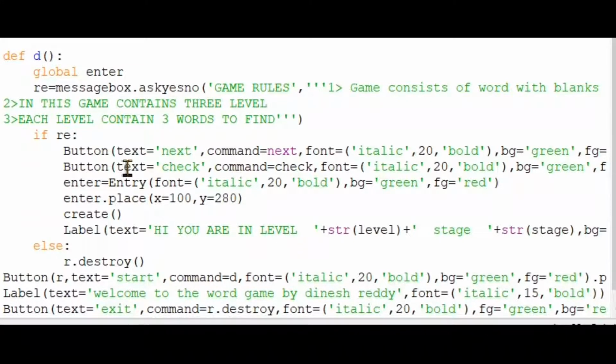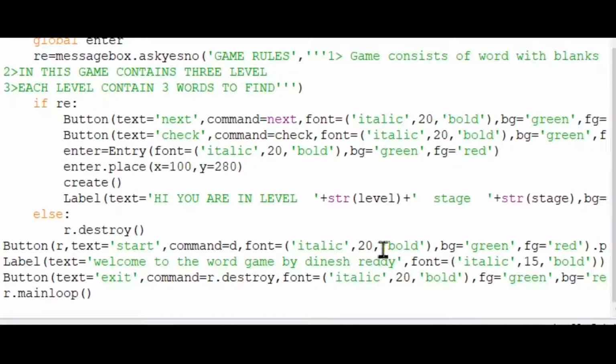Okay, and now if RE, that is if you press yes, then only these values will be printed, that is button text equal to next and another button check, and the commands will be next and check values. And then enter equals entry with some font and all. If we use entry and then enter dot place, we place that word and then created the first word.